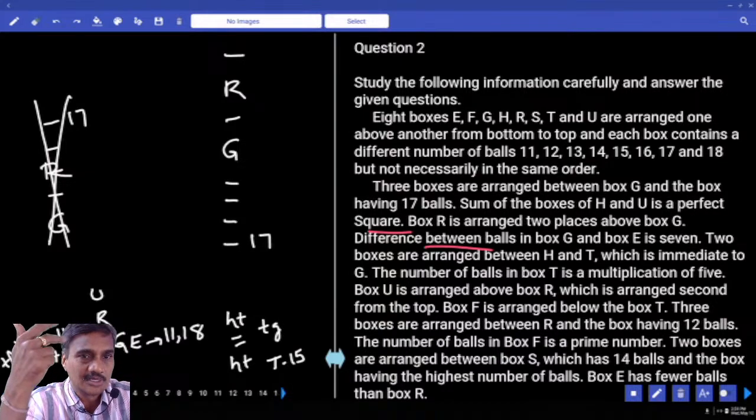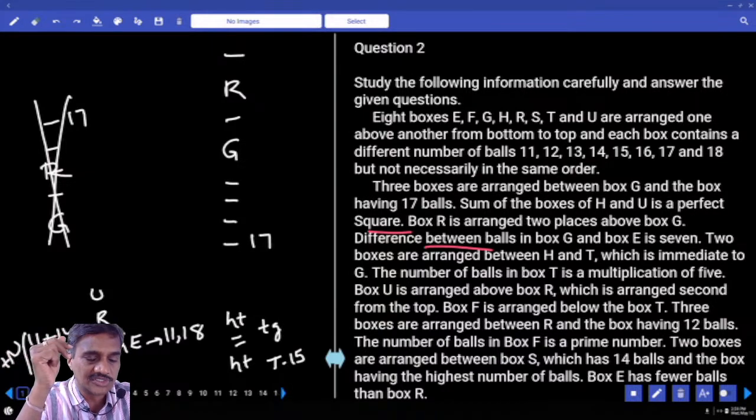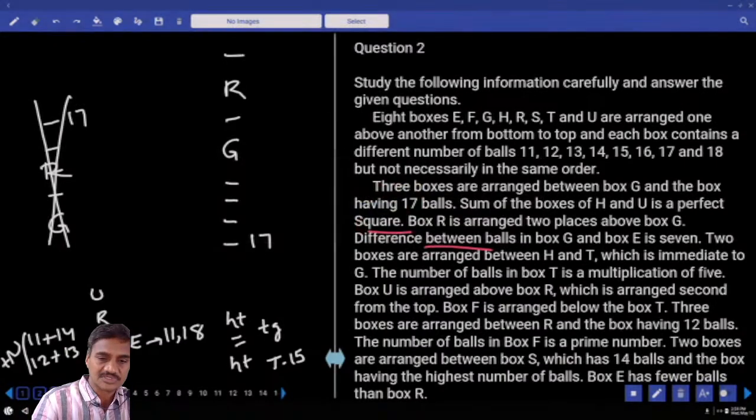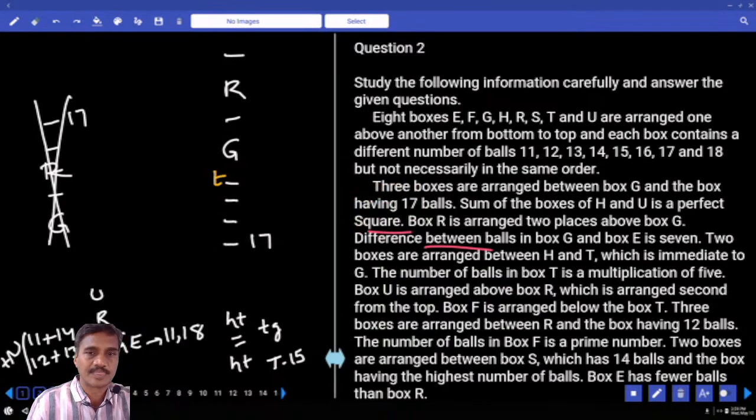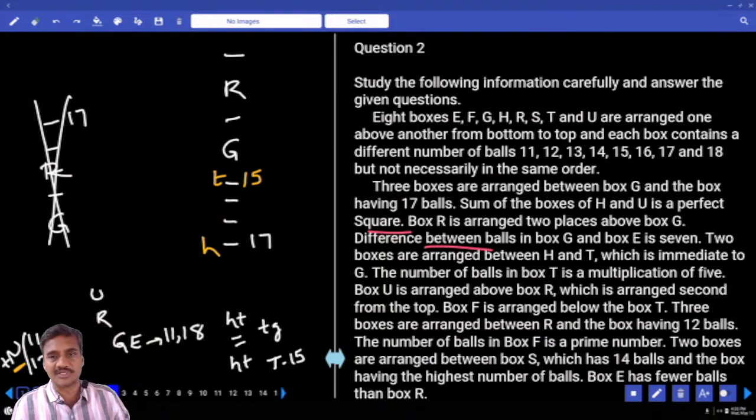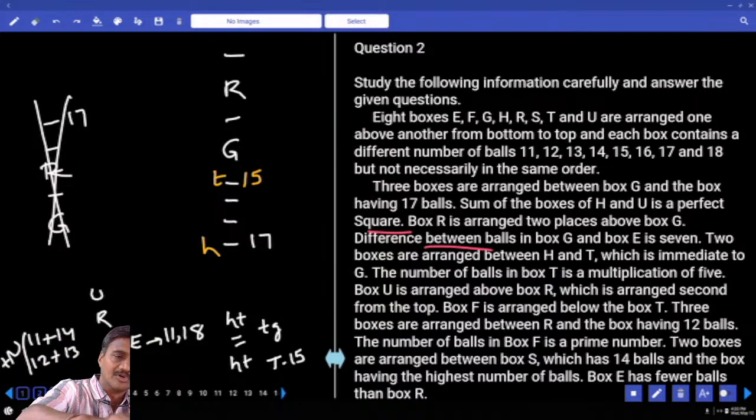Between H and T, there are 2, and T is adjacent to G. Now let us check out the possibility. Can we have T at this place? Yes, we can. And if T is here, between H and T there must be exactly 2. Upside is not possible, H must be here. If H is here, then T is 15. They said T is 15. But H and U must be either 11 or 14, 12 or 13, it cannot be 17. Which implies that T cannot be below this one.